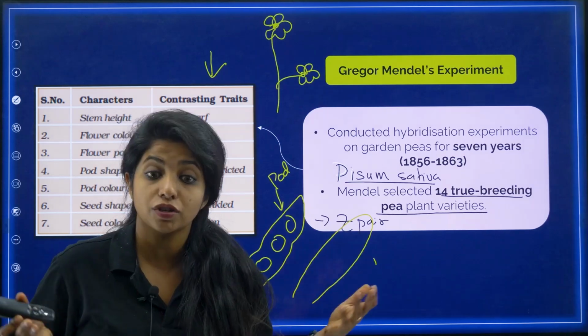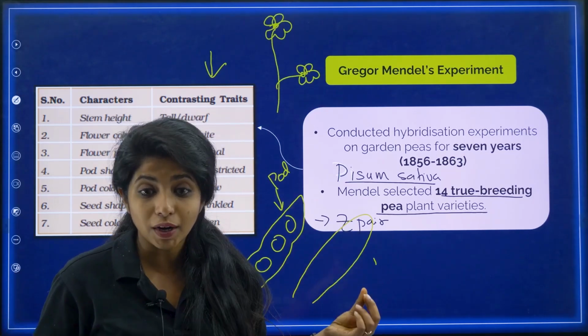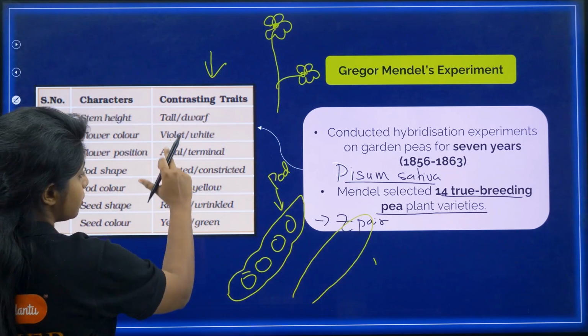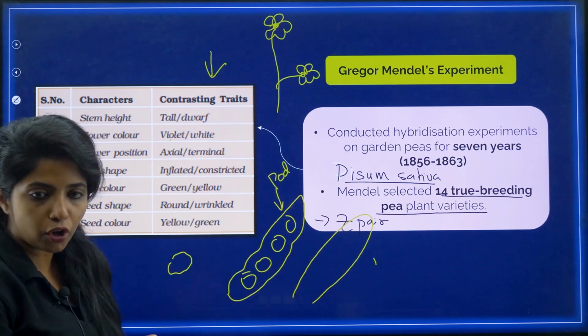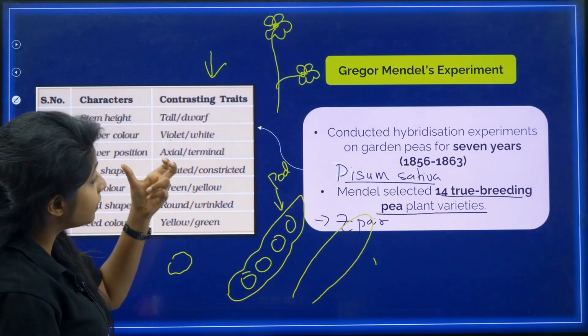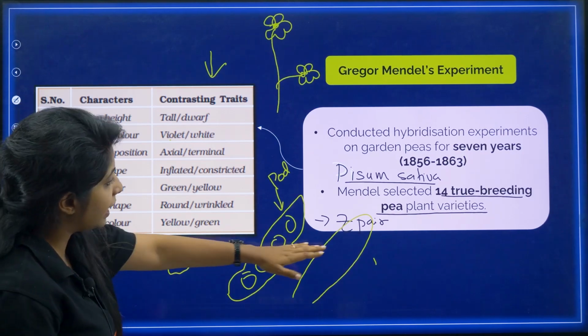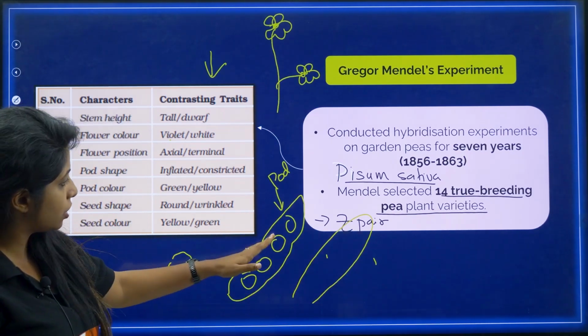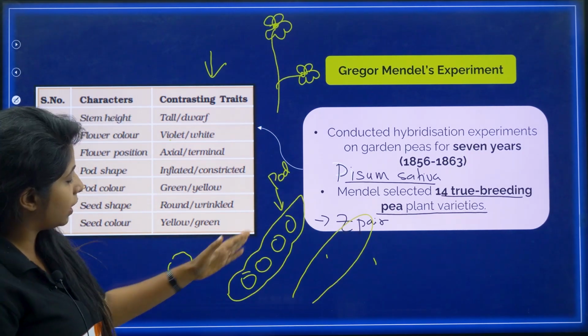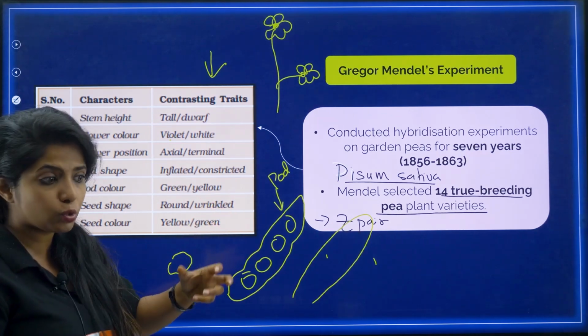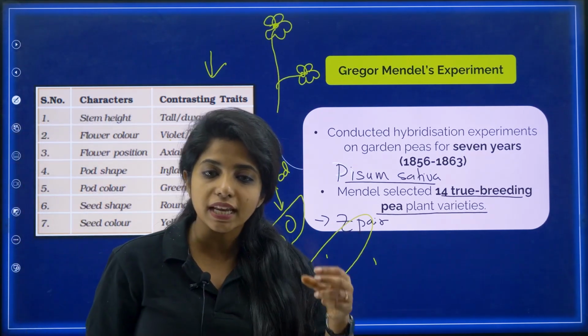So you should know which is dominant, then only you can answer which is not, right? Over here, the first words, whatever is written, they are all dominant. So tall is dominant, violet color flowers are dominant, axial flowers are dominant over terminal, inflated, the full one is dominant over the constricted one, the green color pod is dominant over the yellow one, which is why when we go to the bazaar, we take the green color ones.